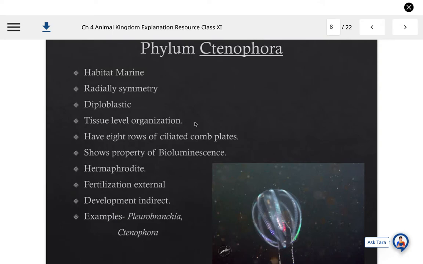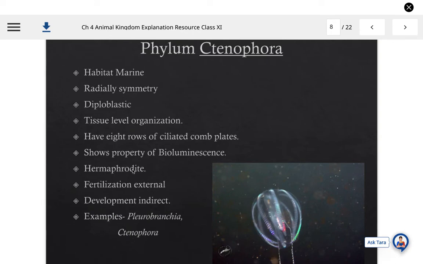These ctenophores have 8 rows of ciliated comb plates, due to which they are also known as comb jellies, and they show the property of bioluminescence, that you can see here also, means they can emit light in the dark, and that is known as bioluminescence, with the help of certain chemical reactions which are going on inside their body, due to which they can emit light.